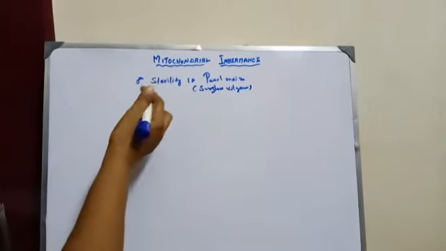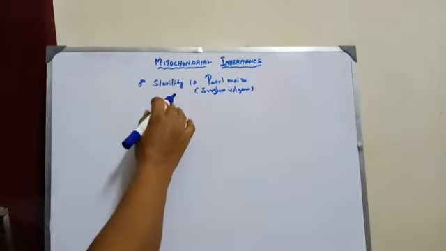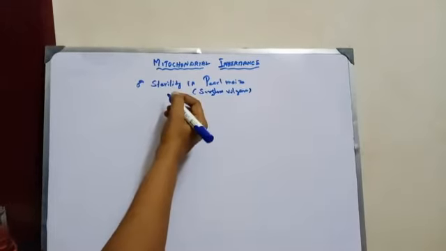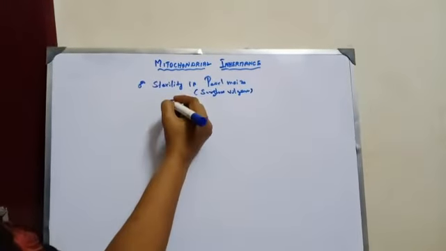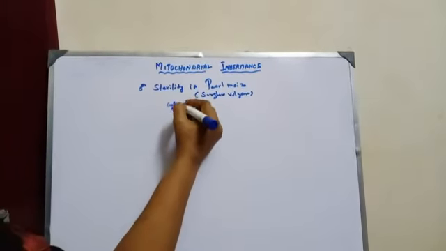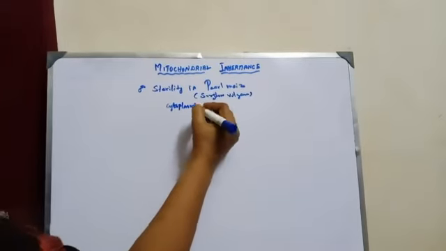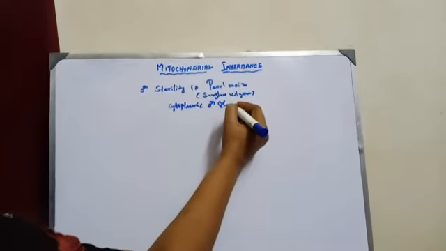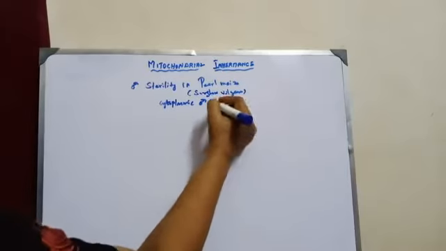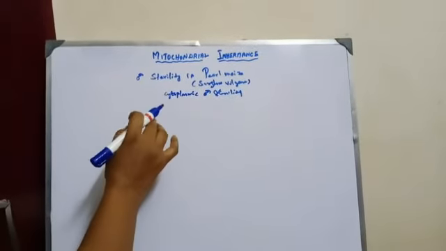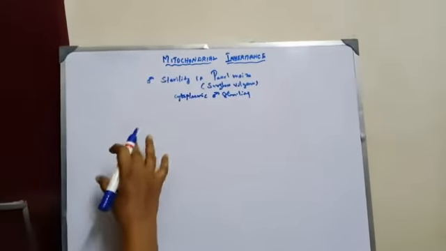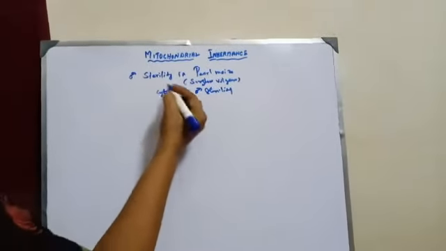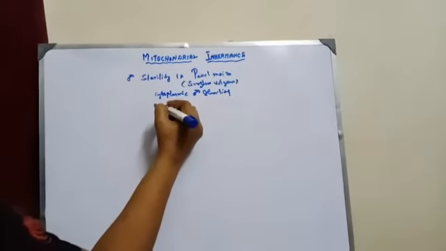It is also called cytoplasmic male sterility. The male sterility is always inherited maternally.